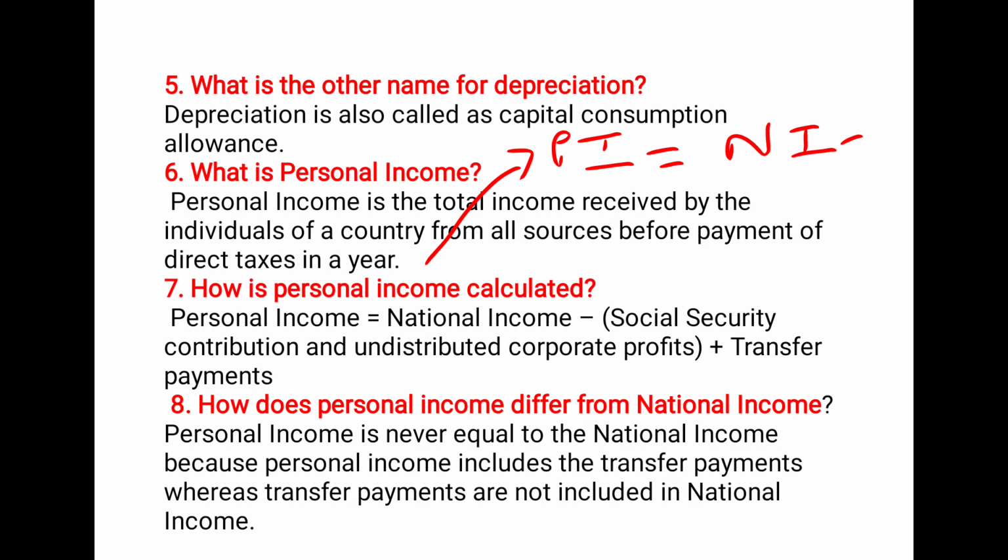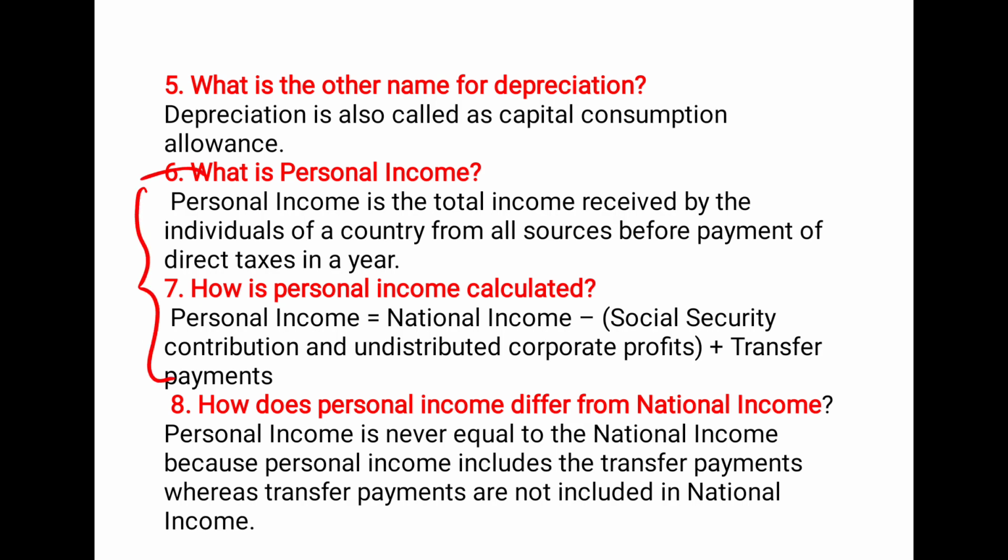You should write this equation below this answer. I have already given how personal income is calculated, so you have to always write this combined. Suppose they ask you a question in the board exam, what is personal income? Please write these two answers together, because you have to write what is personal income and what is the formula for it.